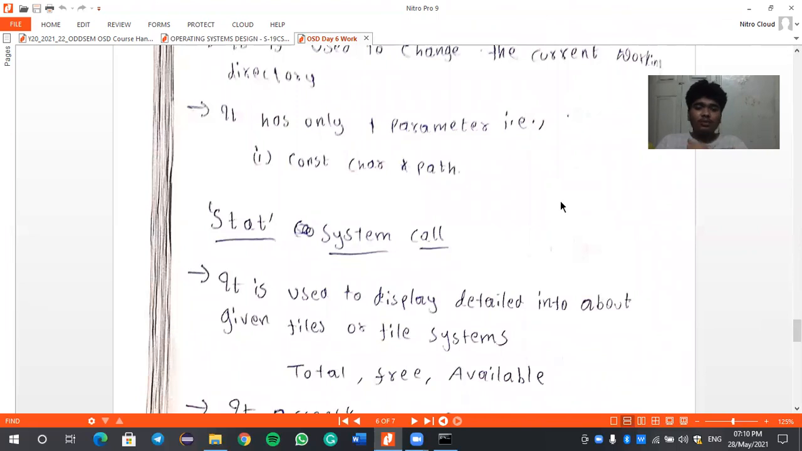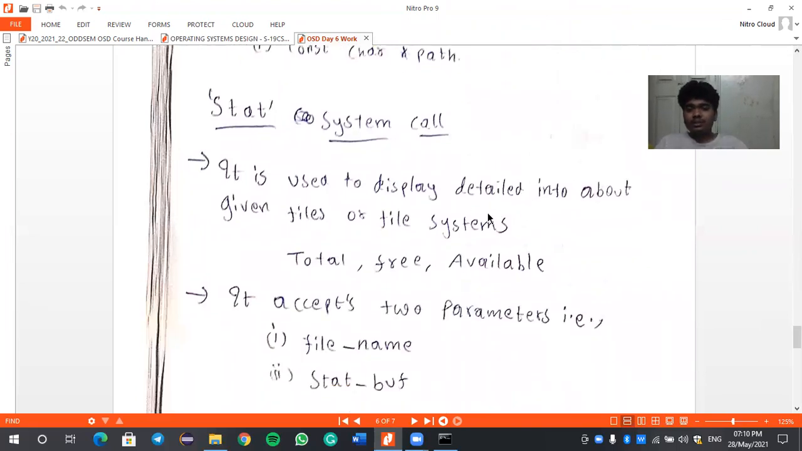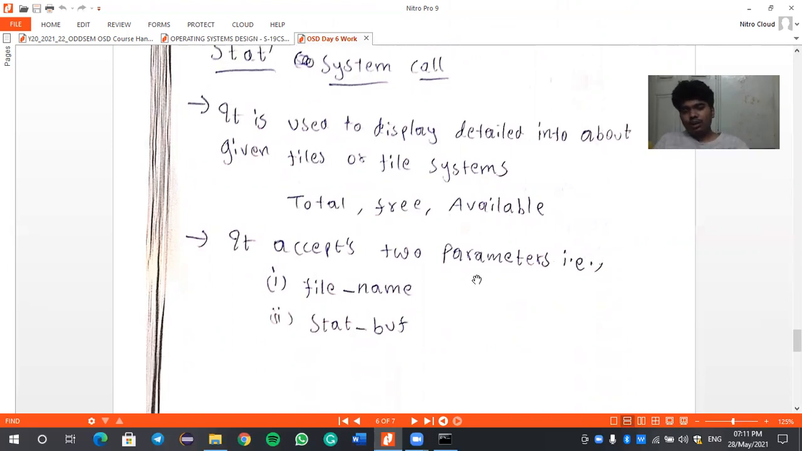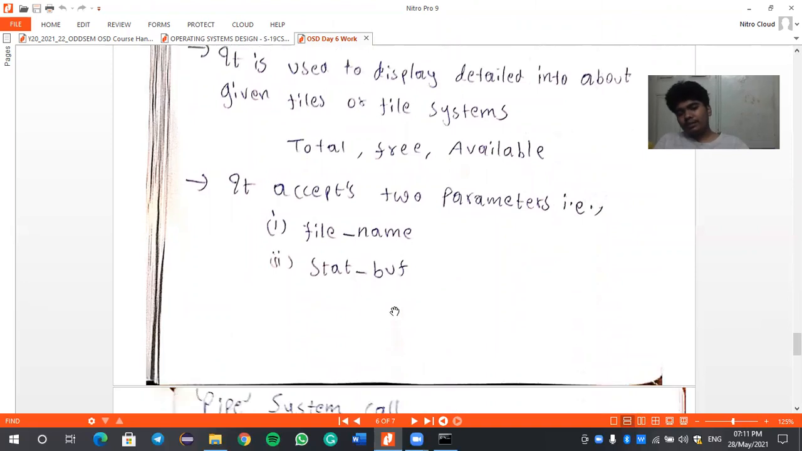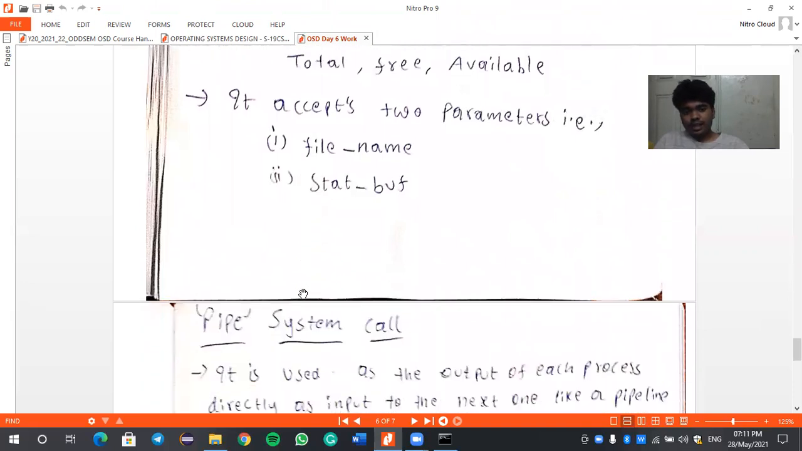And then the stat system call. The stat system call is used to display in detail information about the given files or file systems, like total files, total space available, and free space available. All those things will be given by stat. Stat is short for statistics. The stat system call accepts two parameters, that is the file name or folder name and this stat buffer. So this is all about the stat system call.